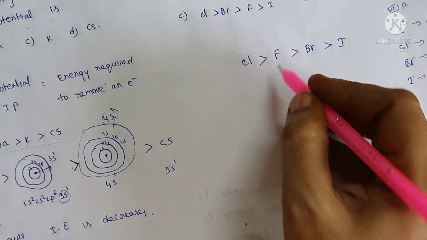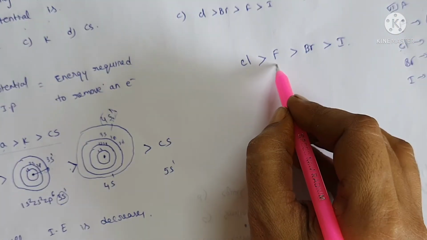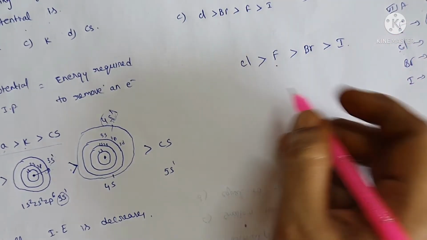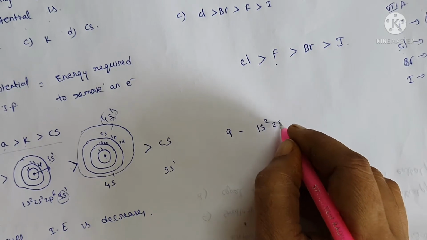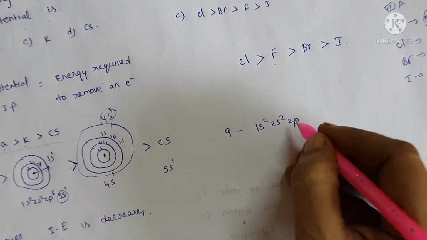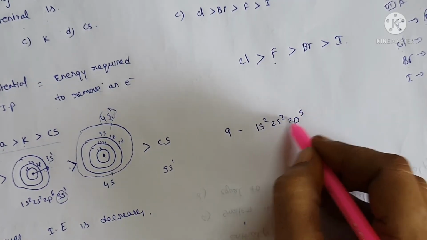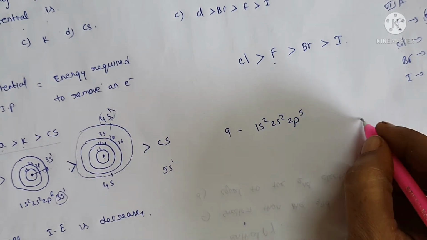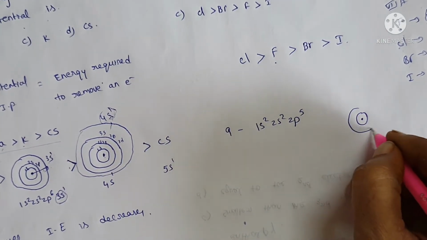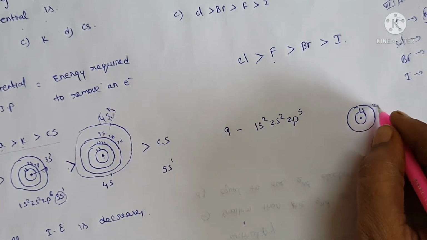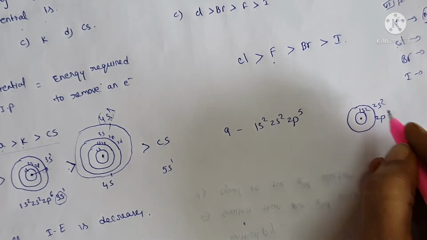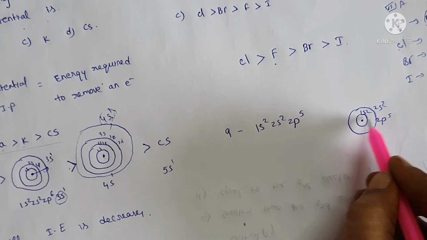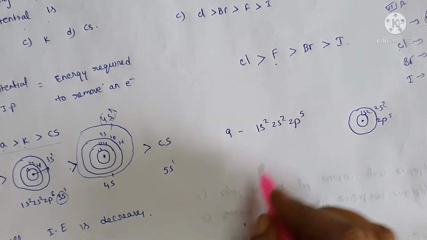Because of the smallest size of fluorine: what is the atomic number of fluorine? 9. 1s2, 2s2, 2p5 only. Total 9 electrons. There are only 2 shells, 2s and 2p. The size is very small comparatively.